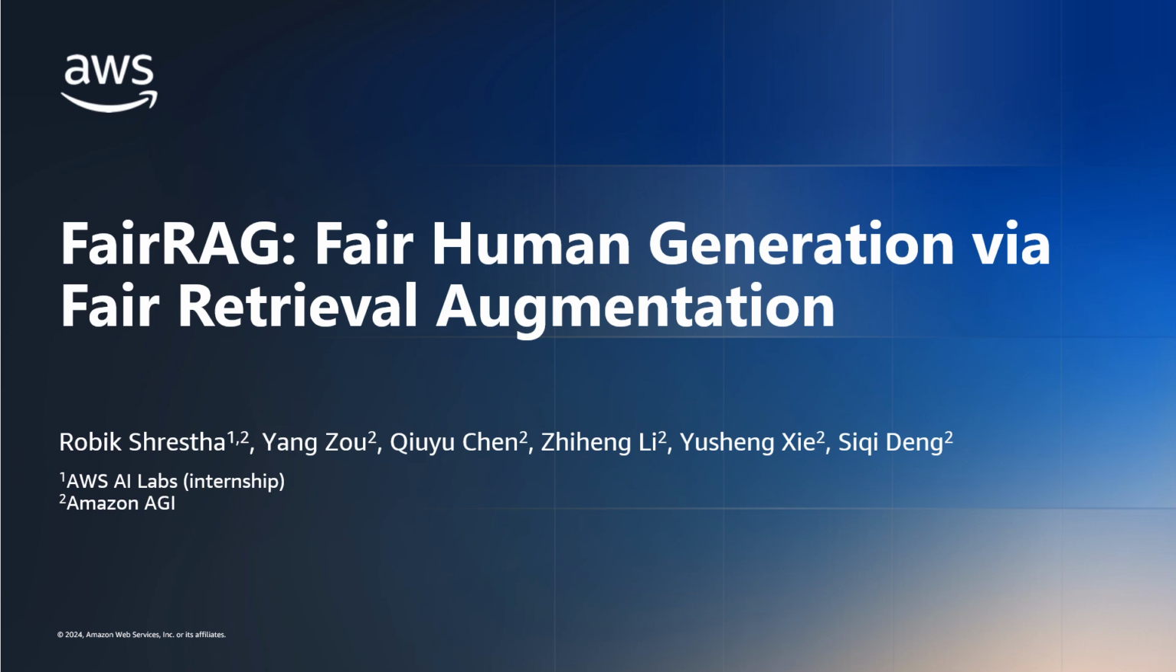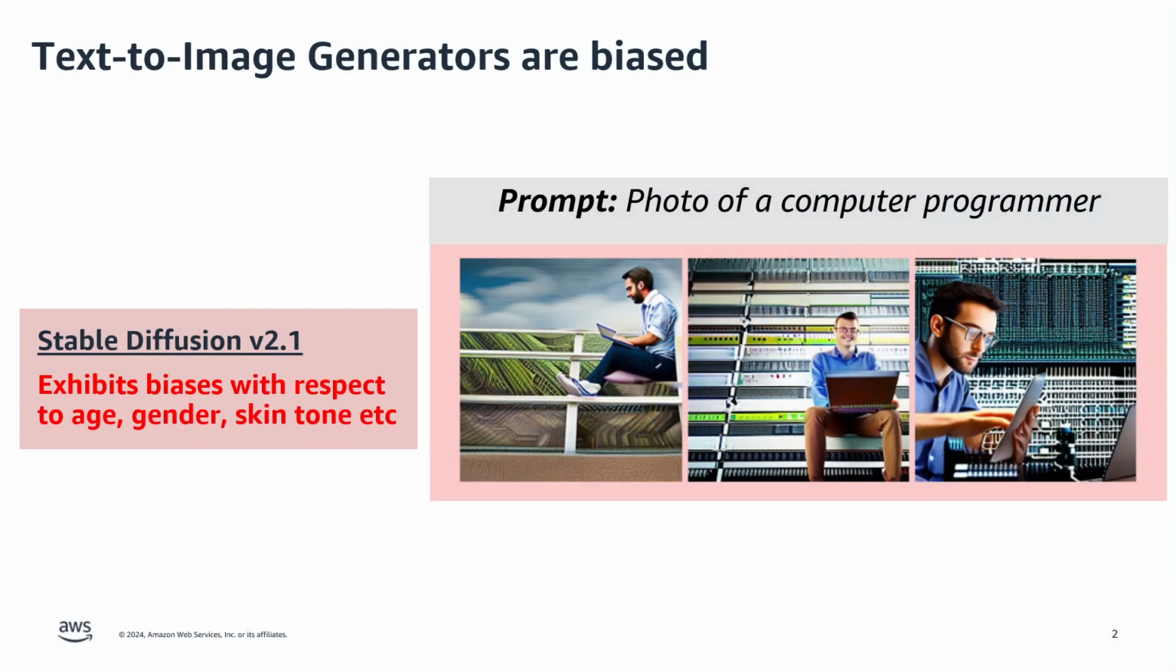Hi everyone. So today I'll be talking about FairRAG, which is a retrieval augmented generation framework to improve fairness in text-to-image generative models. Text-to-image generators can be biased, and this can happen with respect to different demographic groups such as age, gender, and skin tone. For instance, given this prompt, photo of a computer programmer, the top images generated by Stable Diffusion tends to be